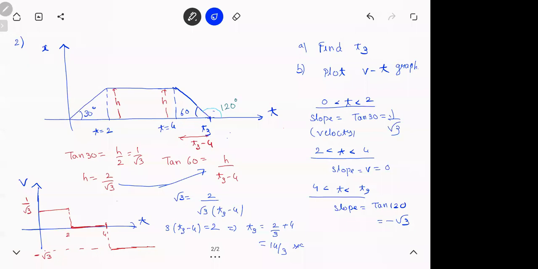देखो ना रे. For the 2 seconds slope 1/√3 है, तो 1/√3 का straight line ना. Then for next 2 seconds slope 0 था, meaning slope 0 meaning velocity 0. X-axis पे होगा, velocity 0 है ये. Then -√3.